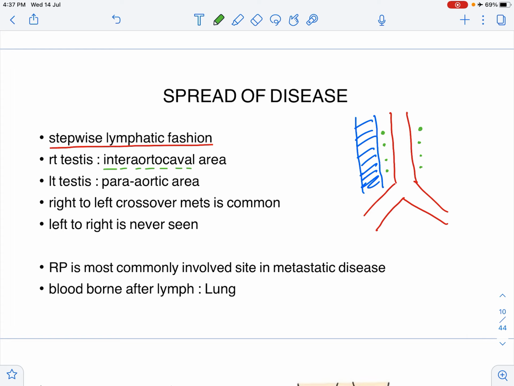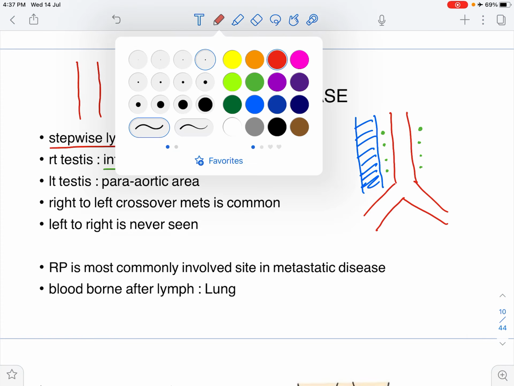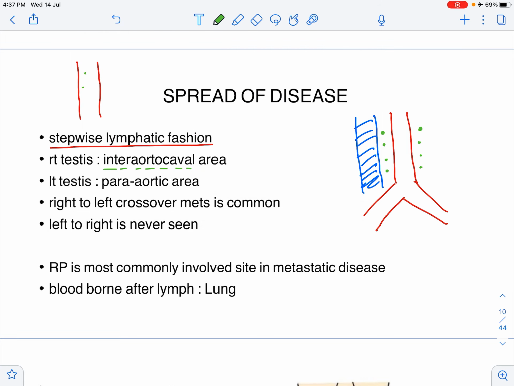So, now what is the difference between pre and para-aortic? This is the aorta. The lymph nodes that are anterior to the aorta are called pre-aortic. The ones which are on either side of the aorta are called para. So, this is para, this is para, this is pre. Now, a peculiarity that is seen is that there is right to left crossover mets. That means the mets on the right hand side can go to the left hand side, but from left to right is never seen.